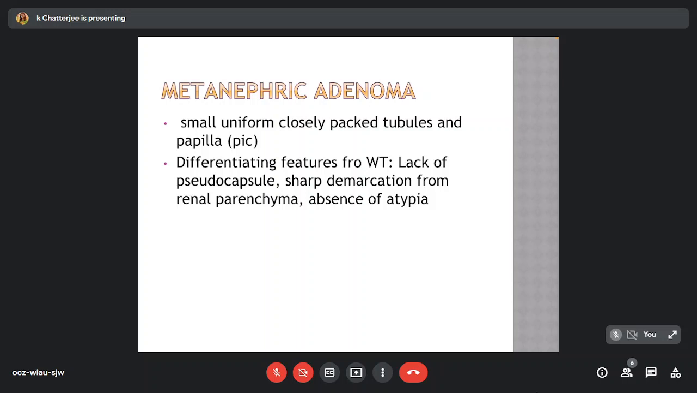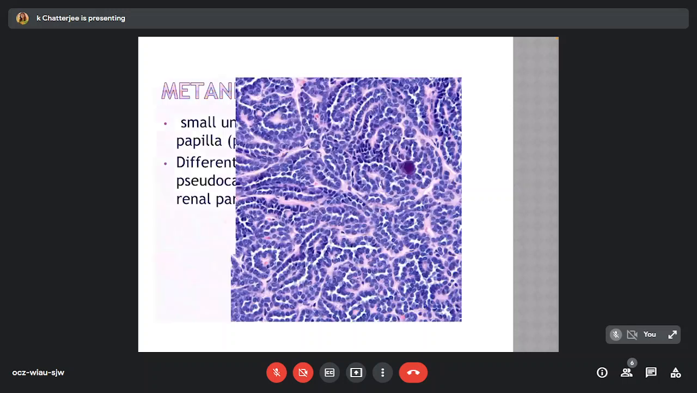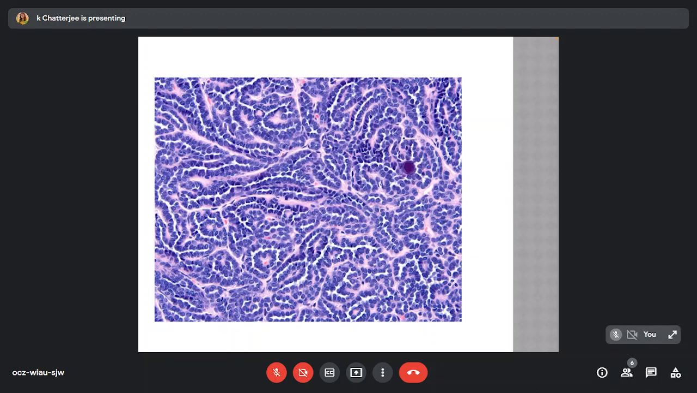Metanephric adenoma: small, uniform, closely packed tubules and papillae. And how to differentiate these from Wilms tumor? The lack of pseudocapsule, sharp demarcation from renal parenchyma, and absence of atypia. A photomicrograph of metanephric adenoma showing closely packed arrangement of tubules and papillae.